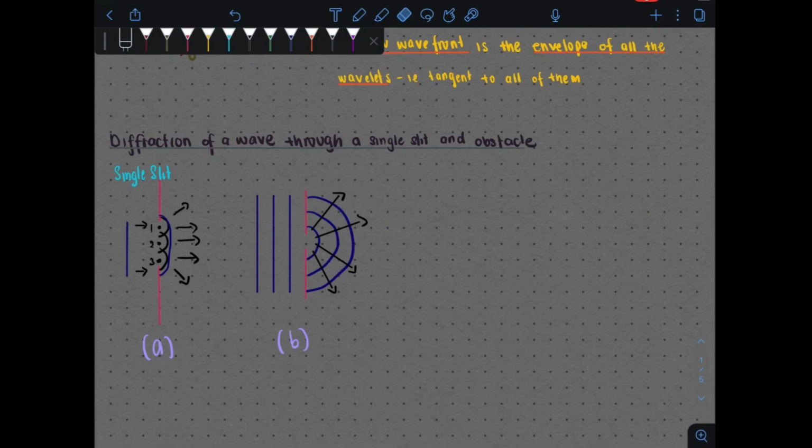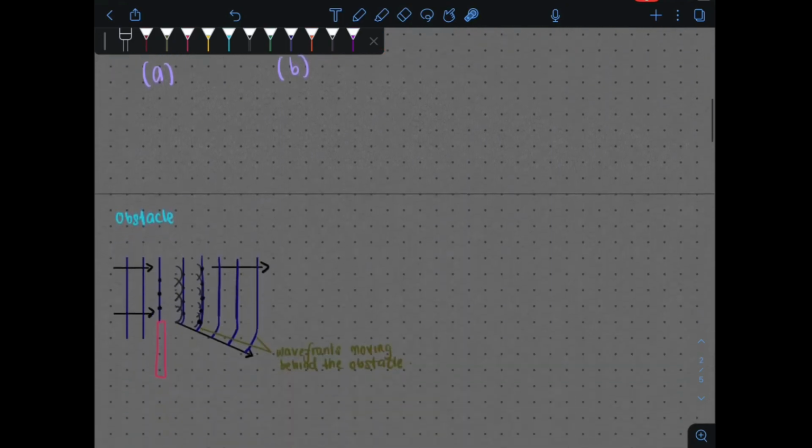Okay, what happens here is when the gap between the slits, which we call a, is much smaller compared to the wavelength, which is the distance between the waves, you're going to get all curved or circular wavelets. We will not see the plane part, we won't see the straight part, we will see all curved wavelengths. That is when your a is much smaller than your wavelength.